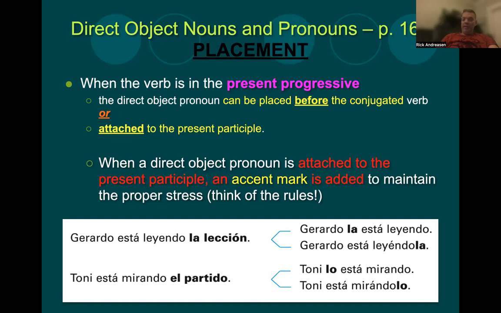Okay, I know it sounds complicated, but just think through that. Think of what the rule would be. Look at the word without the accent mark, and you'll understand why you have to place it there.